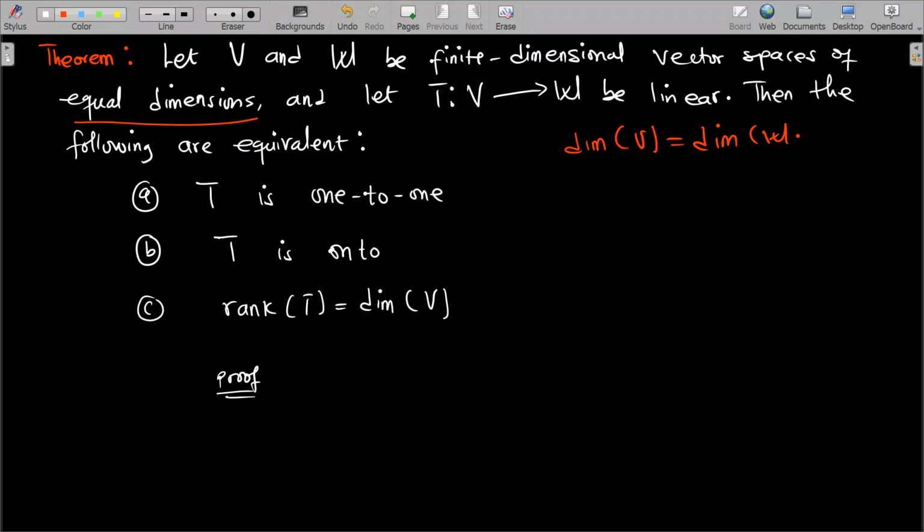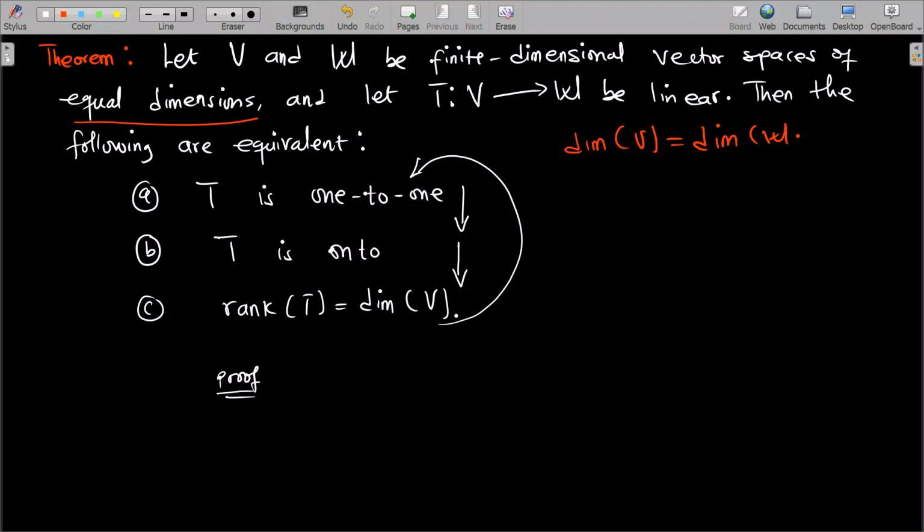What it means is that to prove this, to prove equivalence, we have to show that if T is 1 to 1, then it will imply that T is on to. If T is on to, then it will imply that rank of T is equal to dimension of V, and if the rank of T is equal to the dimension of V, then it will also imply that T is 1 to 1. And at the end of the day, it means that any one of them implies the other, right?